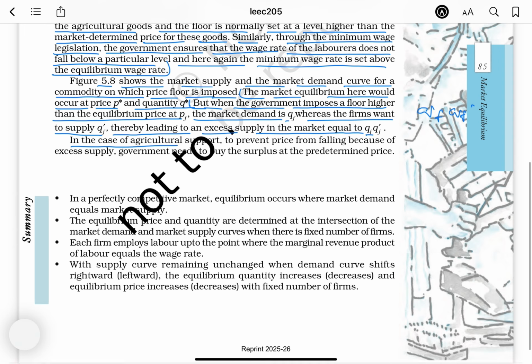In the case of agricultural support, to prevent price from falling because of excess supply, the government needs to buy the surplus at the predetermined prices.